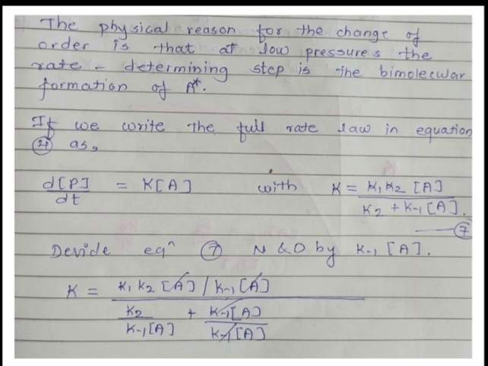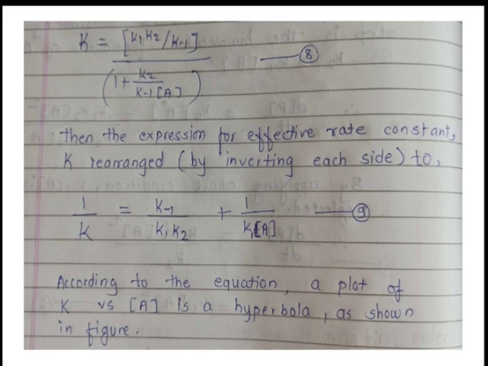Therefore, the remaining term is K1 K2 divided by K minus 1, and again divided by 1 plus K2 divided by K minus 1 into concentration of A. So see how I have written this equation: K1 K2 divided by K minus 1, divided by 1 plus K2 divided by K minus 1 into concentration of A.